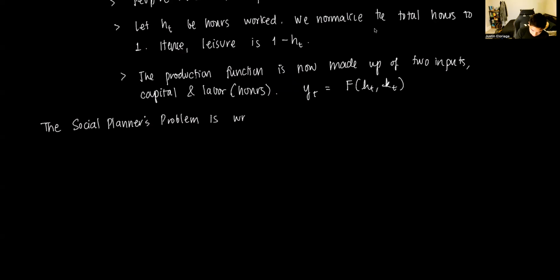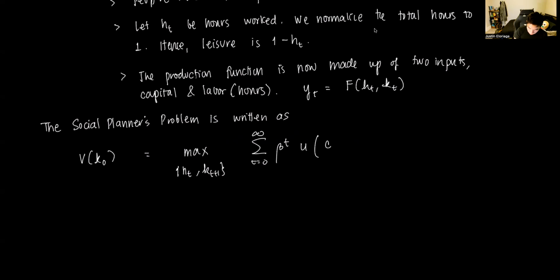It is written out as, we want to maximize the value of capital, in which we're choosing how many hours are worked by the representative agent and how much capital they will invest for tomorrow, over time. So this is an infinite horizon problem wherein we have beta^t, U, and utility is now a function of both consumption and leisure.